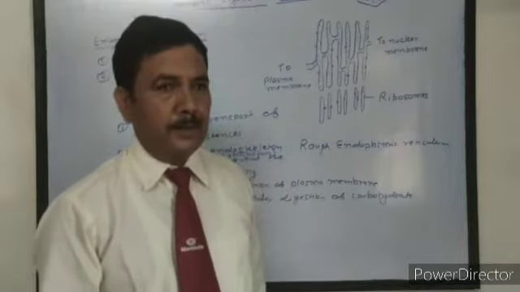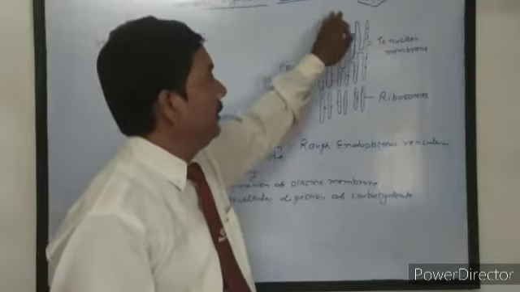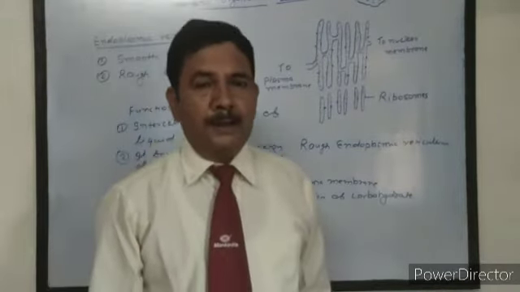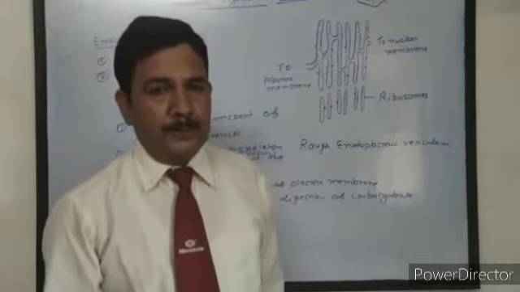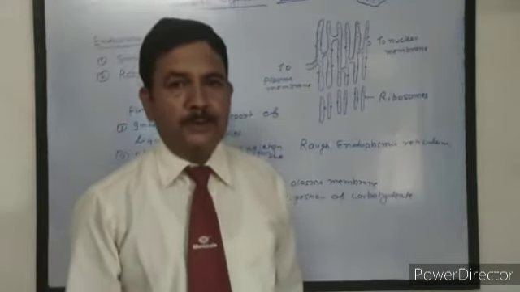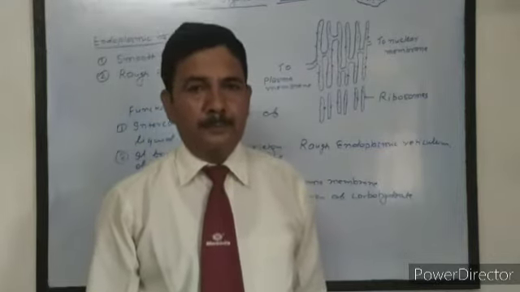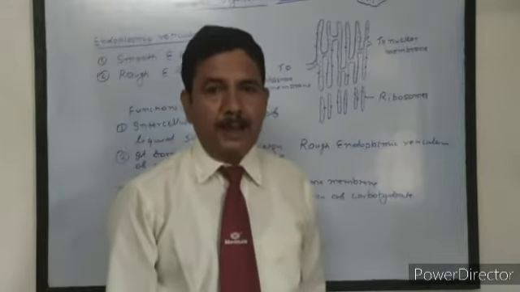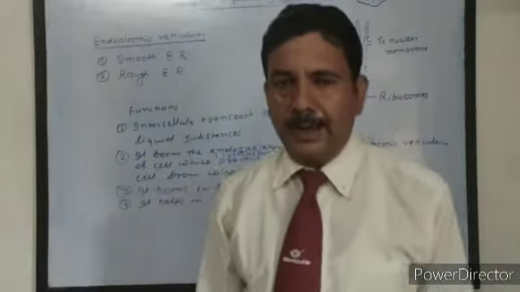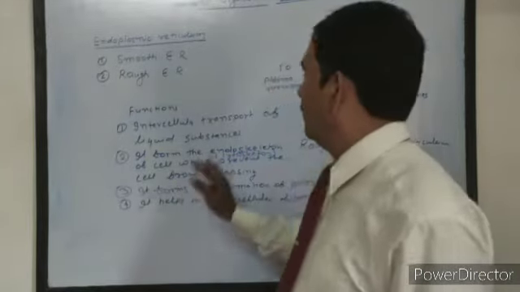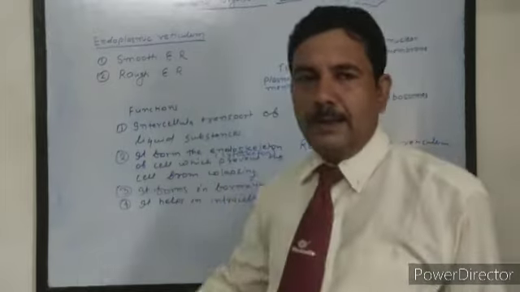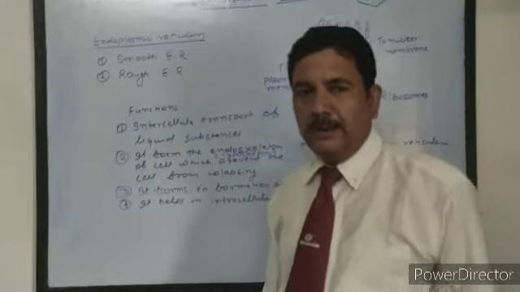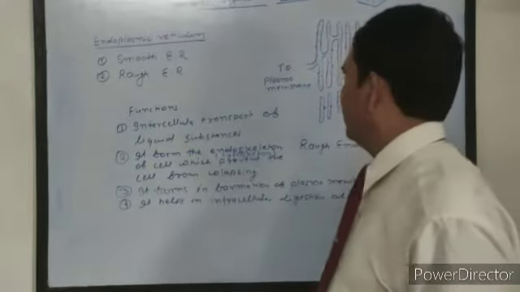Now what are the main functions of lysosome? The main function of lysosome is intracellular digestion of food. It provides enzymes which help in intracellular digestion of food, that is, cell debris and food materials present in the cell are digested by the enzymes secreted by lysosome. If lysosome is not present, then the cell is not cleaned, the debris of the cell is not digested, and the food materials present in the cell are not digested.